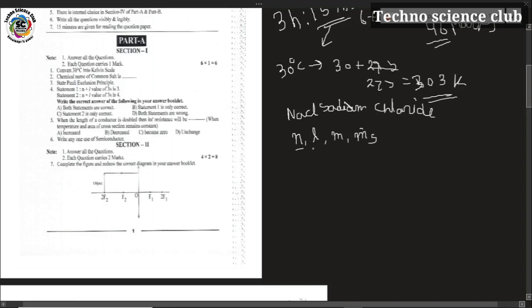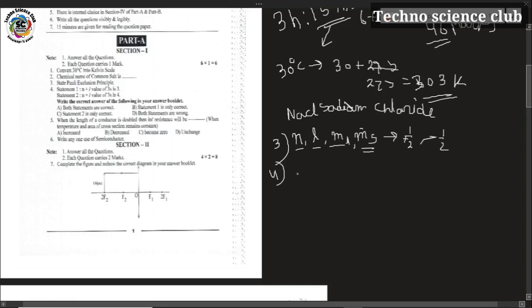The four quantum numbers are the principal quantum number n, the azimuthal quantum number, the magnetic quantum number, and the spin quantum number. For an electron, the four quantum numbers are not all equal. The first three quantum numbers can be equal, but the fourth quantum number, the spin quantum number, has the values plus half and minus half. So every electron has a plus half or minus half spin, and so all four quantum numbers are not equal.